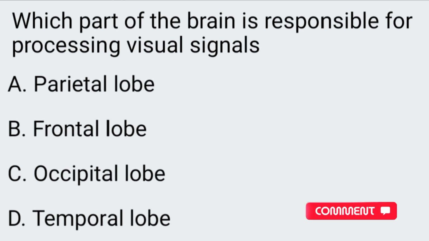Next question. Which part of the brain is responsible for processing visual signals? A. Parietal lobe, B. Frontal lobe, C. Occipital lobe, D. Temporal lobe. The correct answer is option C.